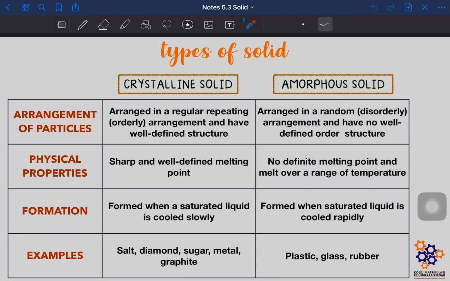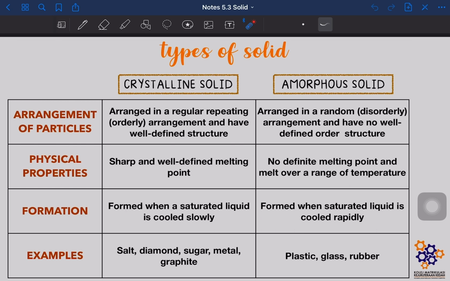Okay, now let's look at the crystalline solid in terms of arrangement of particles. So dalam crystalline solid, the solid particles are arranged in a regular repeating, or we can say orderly arrangement, and have a well-defined structure. Okay, so crystalline solid ni dia punya arrangement tu orang kata constant lah, okay, and tersusun rapi saja, okay.